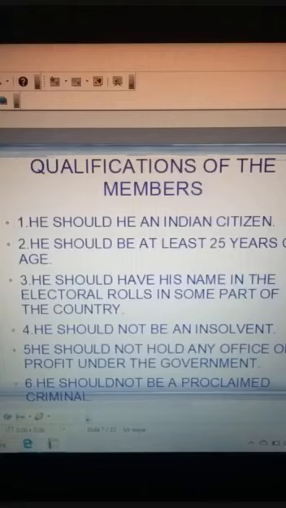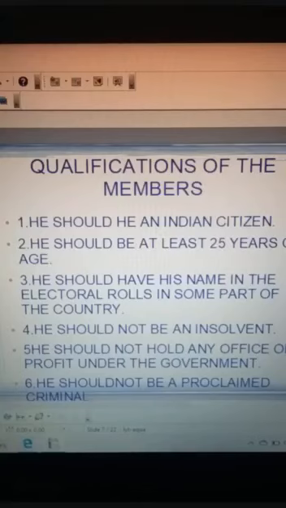And the last one is he should not be of unsound mind, that means he should be a person with a healthy mind. So these are the 7 qualifications which a person standing in the election as a member of parliament from Lok Sabha should have.